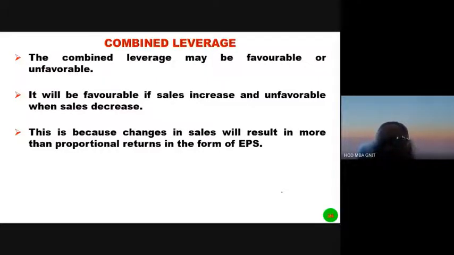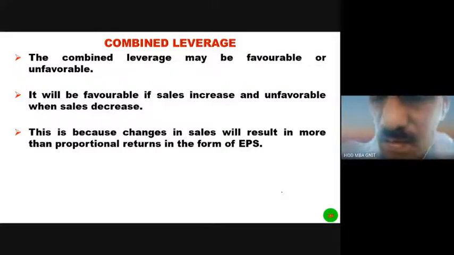And vice versa. The percentage change in the EPS will be more than the percentage of decrease in the sales. In the reverse case also, the change in EPS would be more.